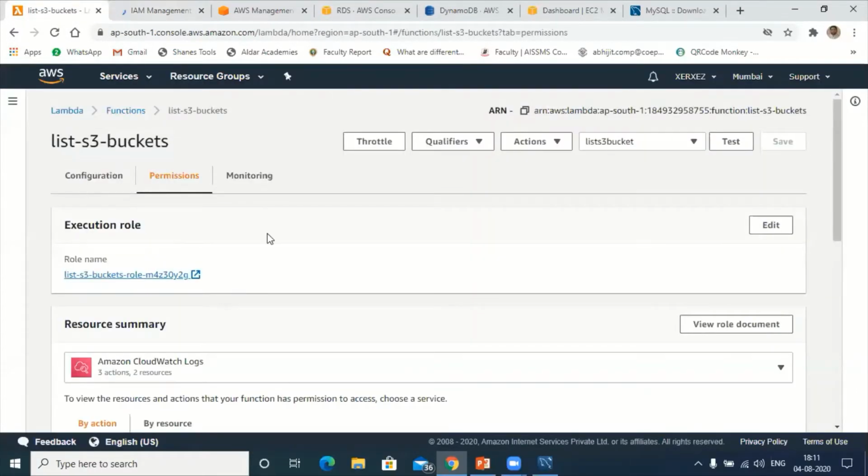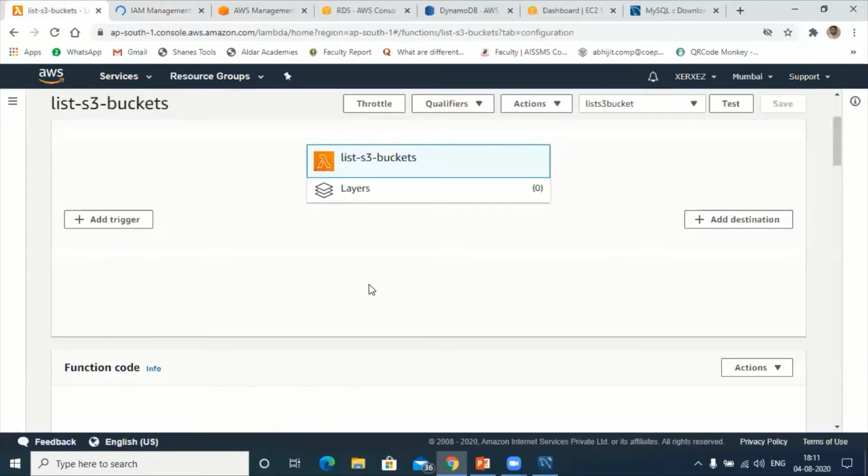Till then I'll configure the rest of the components of the Lambda function. It's taking time. Fine, let that get processed.